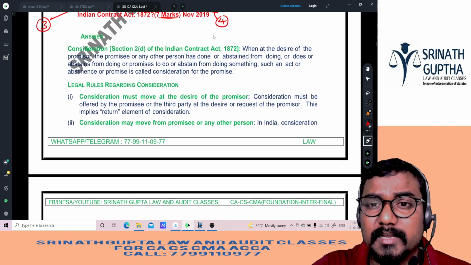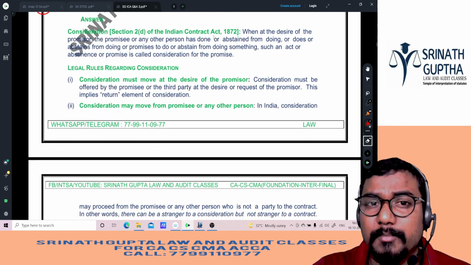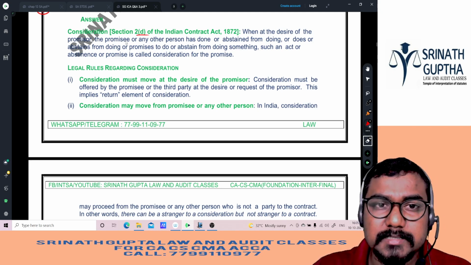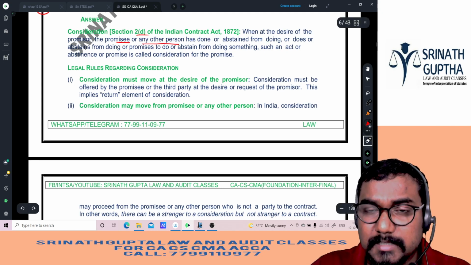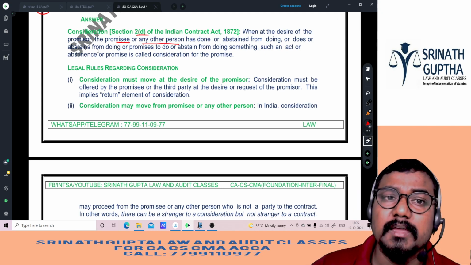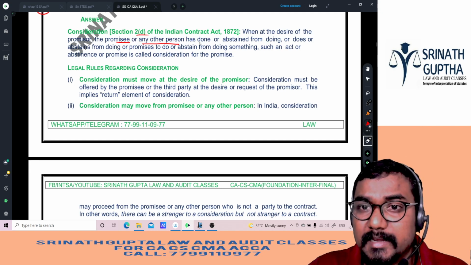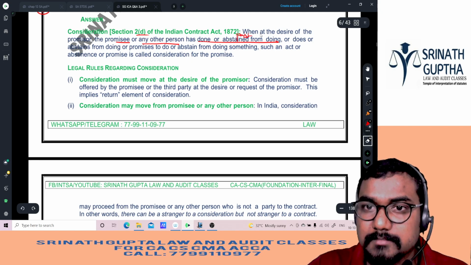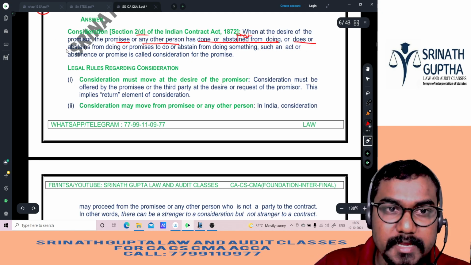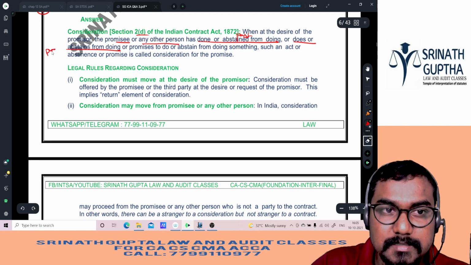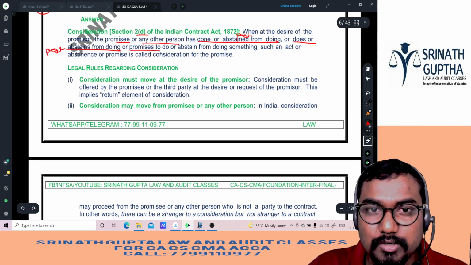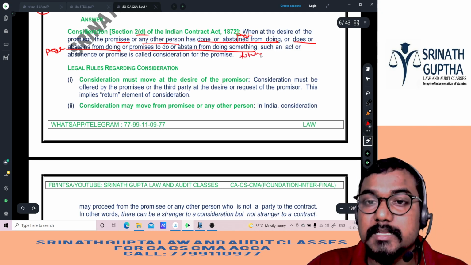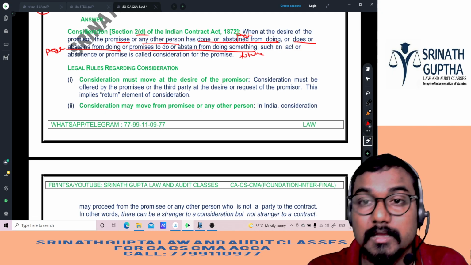First, the definition of consideration, beta. You have to write the definition as it is, without changing a comma or full stop. So consideration is defined under Section 2(d). When at the desire of the promisor, the promisee or any other person, here any other person is a stranger, has done or abstained from doing, past tense, does or abstains from doing, present tense, promises to do or abstain from doing something, future tense. That means consideration can be past, present, future.